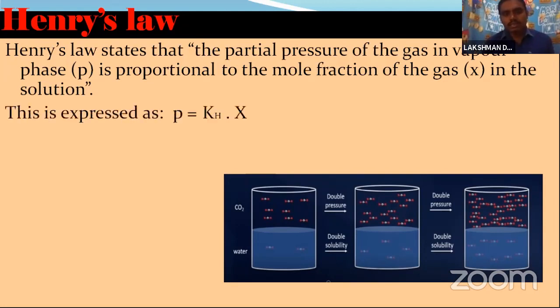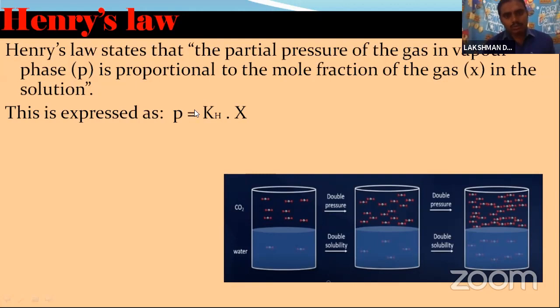So Henry's law is expressed as P is equal to KH times X. The partial pressure of a gas, represented with P, is directly proportional to the mole fraction X. When we want to remove the proportionality, we can put a constant.